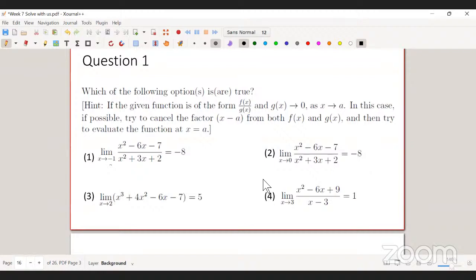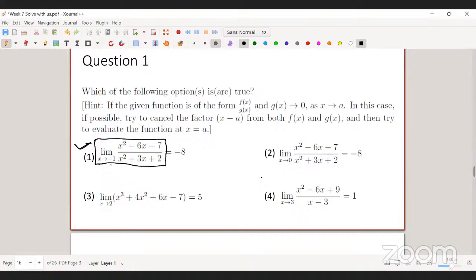The first option says that the limit as x tends to -1 of this function is -1. Whether the first option is correct or not, how should I approach this question to find the limit of this function?